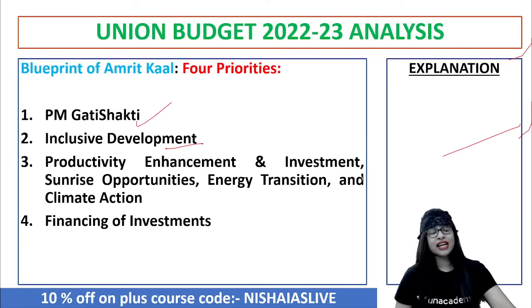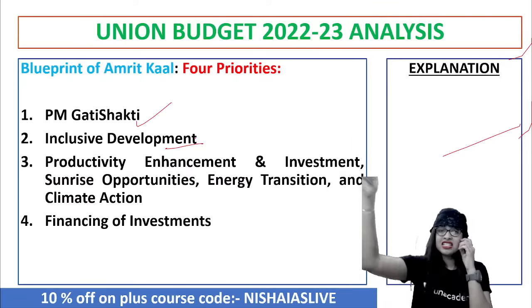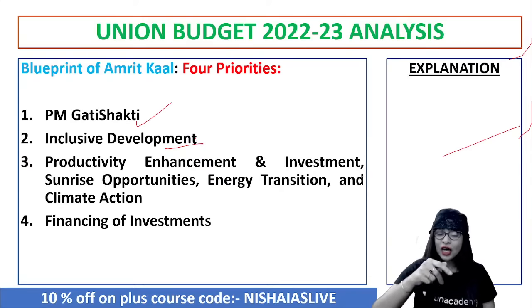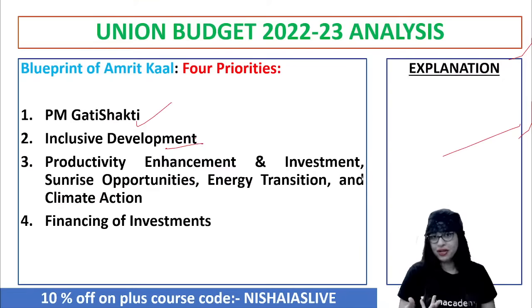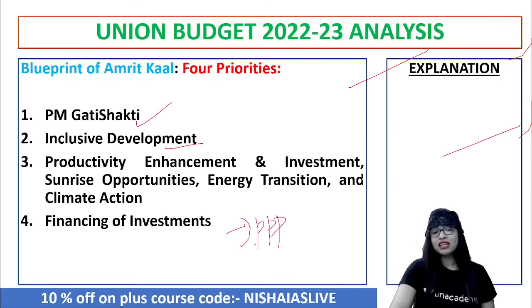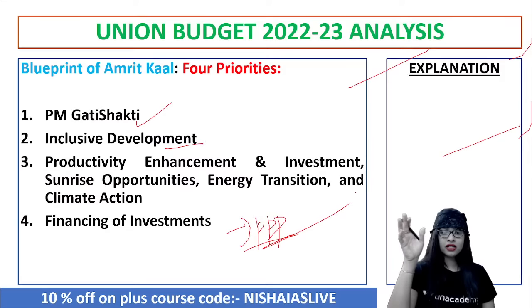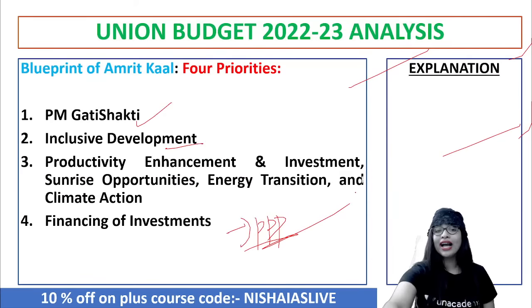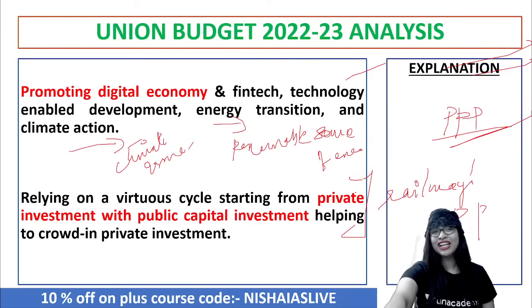The next is productivity enhancement and investment, and also sunrise opportunity. See, sunrise is not the sun rising, guys. It talks about the new industries that are coming up, and giving opportunities for them. So sunrise opportunities, energy transition, climate action. All these are another important third priority of the Amrit Kal vision, followed by financing of investment. Here, the so-called triple P model, that is the public-private partnership model, does come in. So these points have to be kept in mind while you talk about the budget of 2022. Clear?